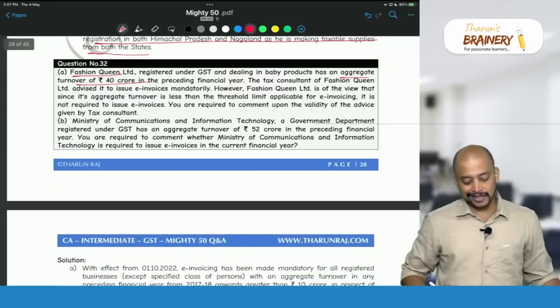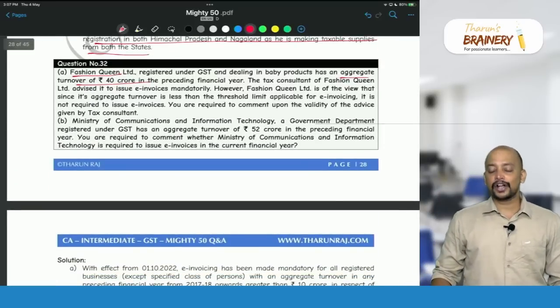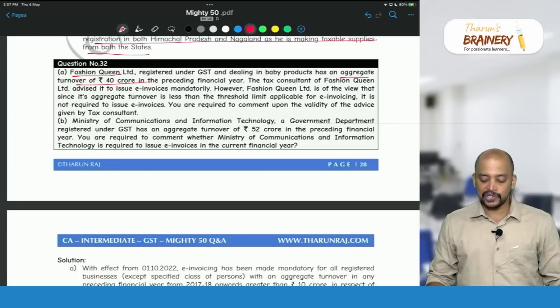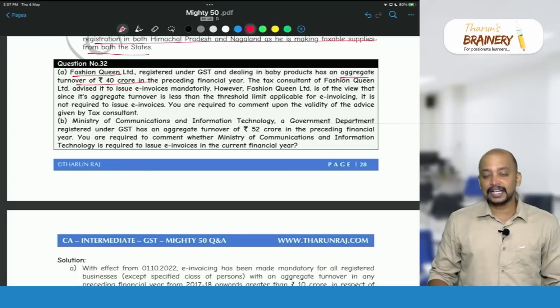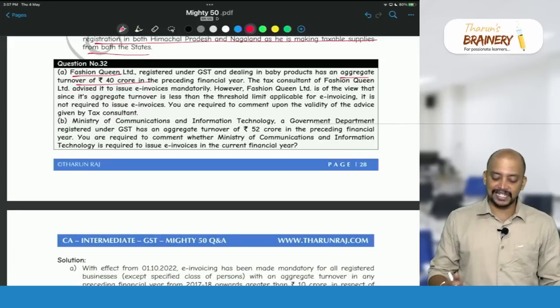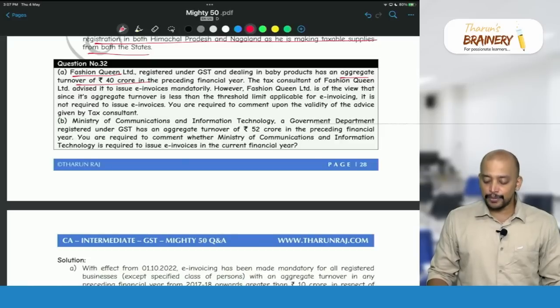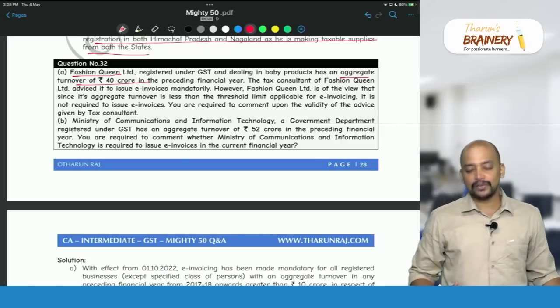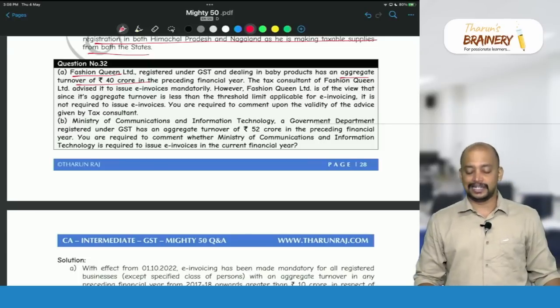Then the second part in this question is that Ministry of Communications and Information Technology, a government department registered under GST, has an aggregate turnover of 52 crores in the preceding financial year. You are required to comment whether it is required to issue e-invoices in the current financial year.